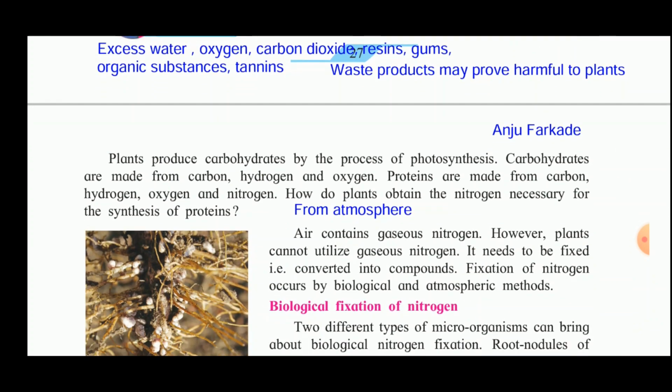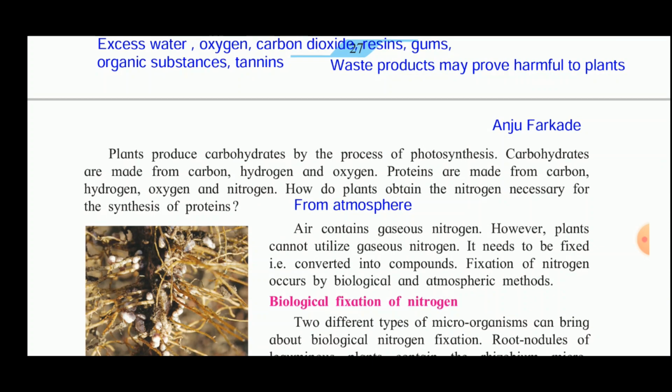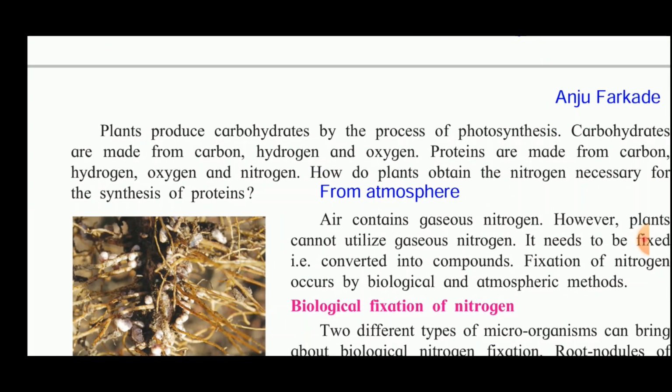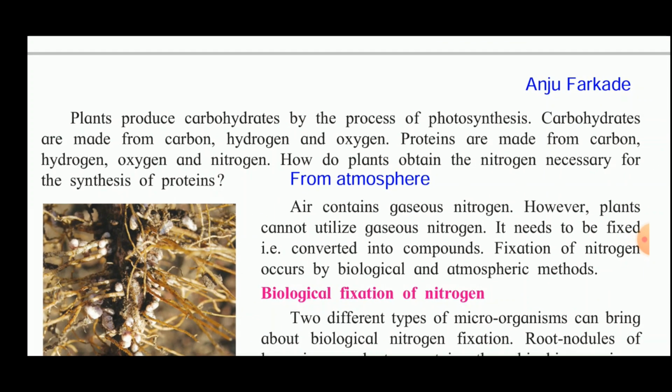Next we will see how the plants produce carbohydrates by the process of photosynthesis. Now these carbohydrates are made from carbon, hydrogen and oxygen. Proteins are made from carbon, hydrogen, oxygen and nitrogen also. Now how do the plants obtain nitrogen necessary for the synthesis of protein? We know the air consists of 79% nitrogen. So the plants obtain nitrogen from the air.